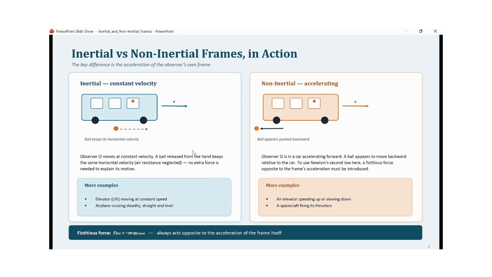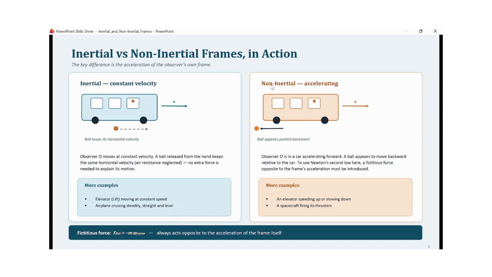So in this discussion, no extra force is involved. Some more examples: an elevator or a lift moving at constant speed. Another example is an airplane cruising steadily in a straight line on a level, neither increasing its height nor decreasing its height.